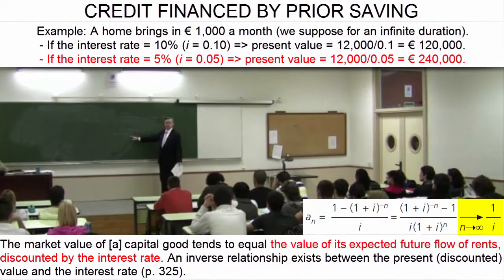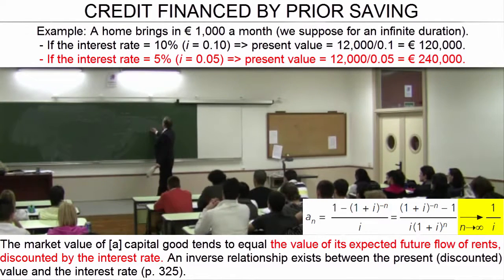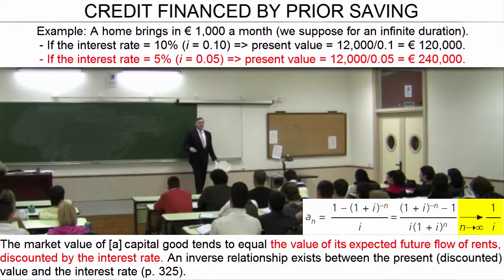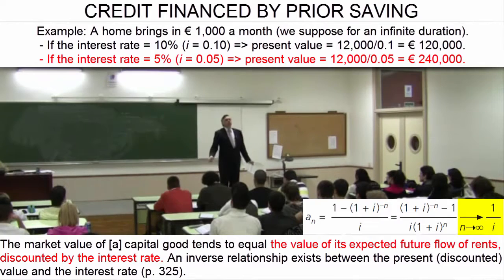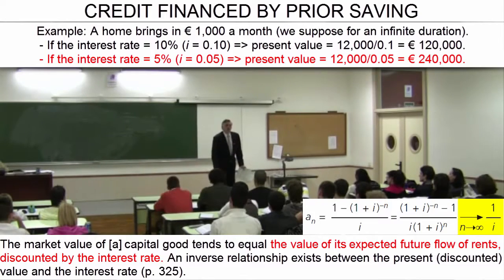Note, the same capital good, the same property, plot, apartment, or, setting aside the differences, machine, computer, increases greatly in value as interest rates decrease due to a rise in saving. In fact, if the interest rate is reduced to half, the market value of the apartment doubles.